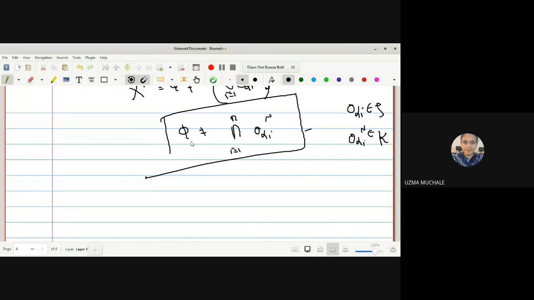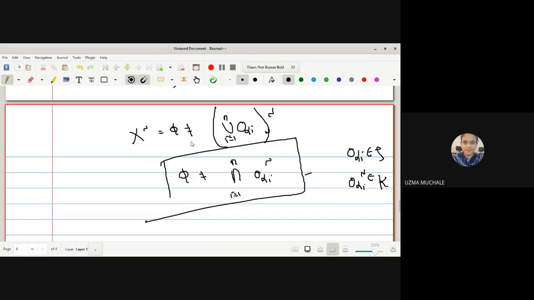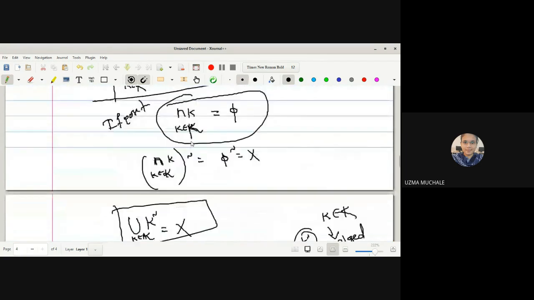But what is the actual aim? You have to prove that X is compact. How to prove this one? Okay, let us go back to the statement of the theorem. You can understand what is given to us.